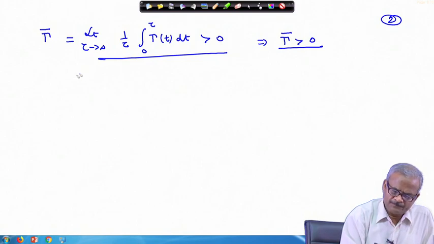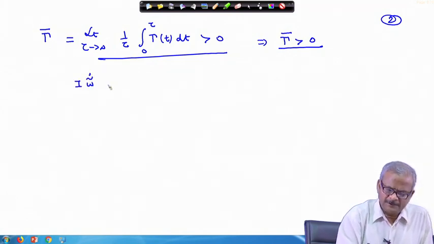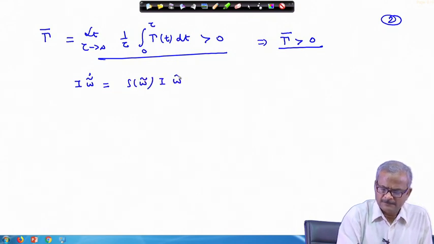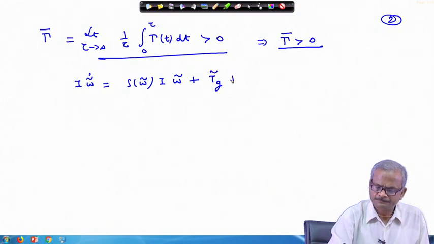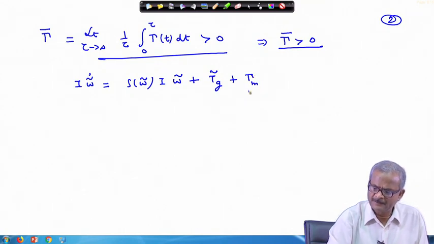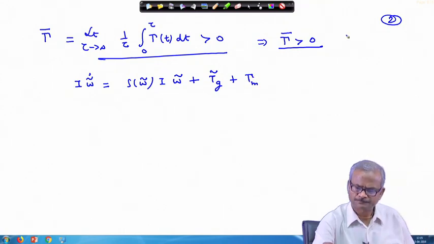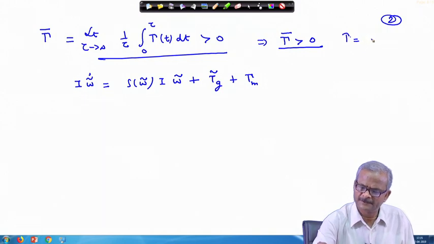So, the control system we have chosen is I times omega dot equal to S omega tilde, T gravity gradient, plus the moment part we resolved as T gamma, where gamma is nothing but S times S b tilde times S b tilde transpose.